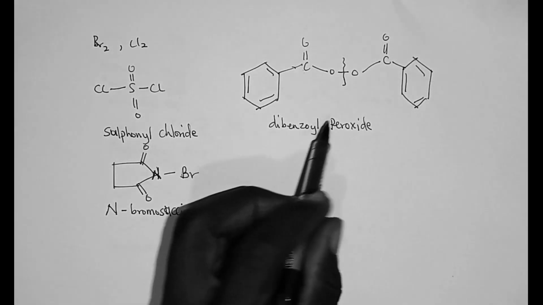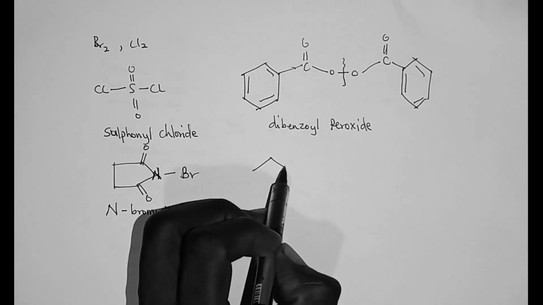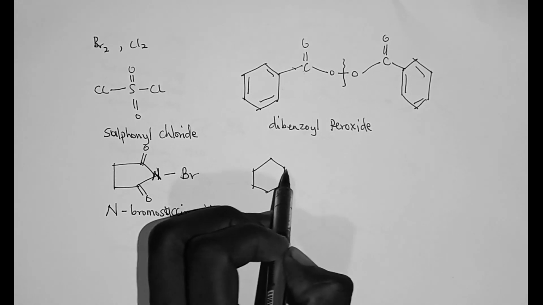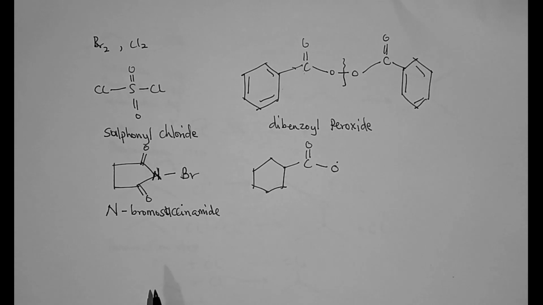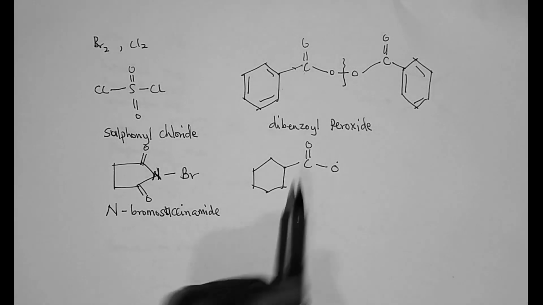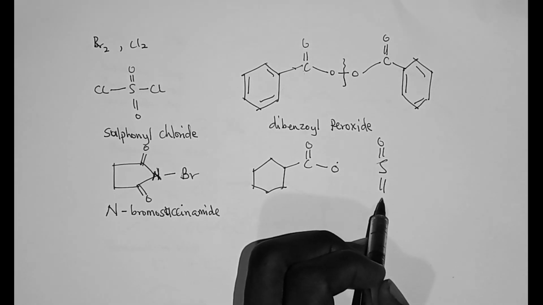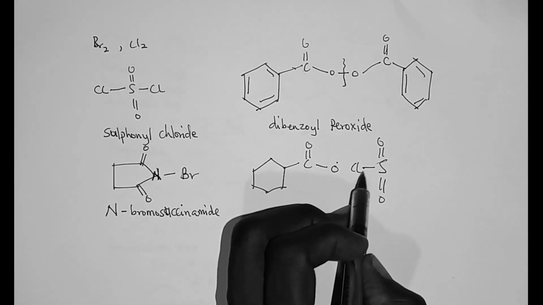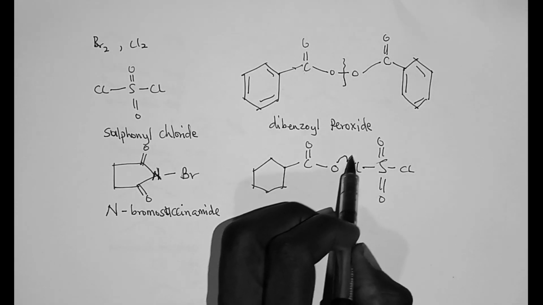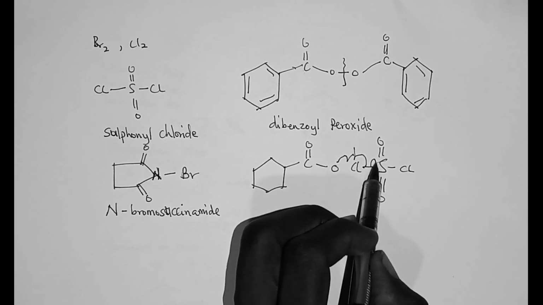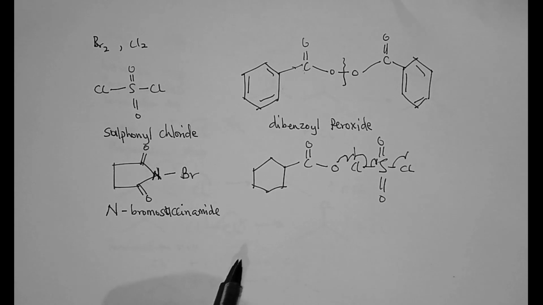So if you put in heat or UV light, this can easily cleave to give you this radical, an oxygen radical. And then this radical can attack the sulfuryl chloride, and when it attacks, it will release a chlorine radical.